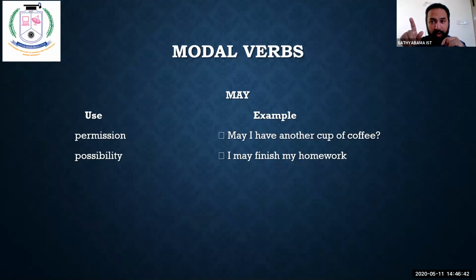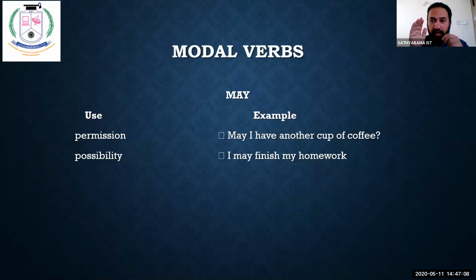Your colleagues, those who are in your cadre, your level, only with them you can use can or could. May, you have to use only with strangers or whom you do not know.